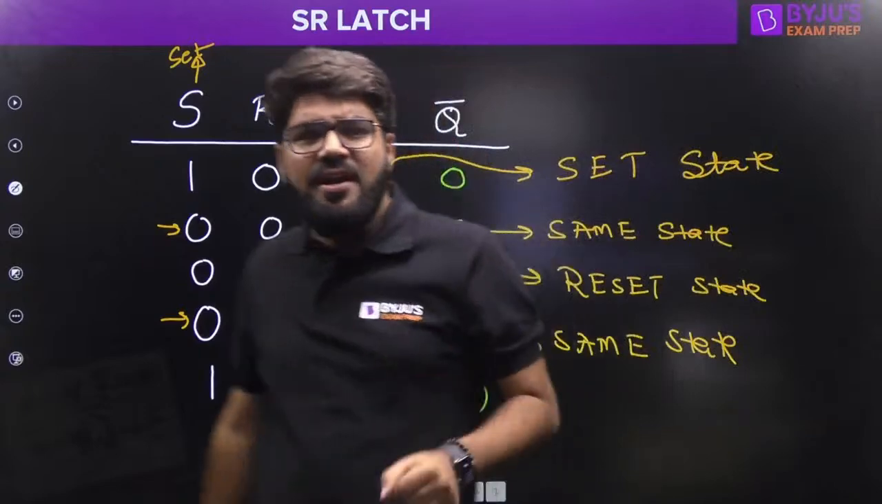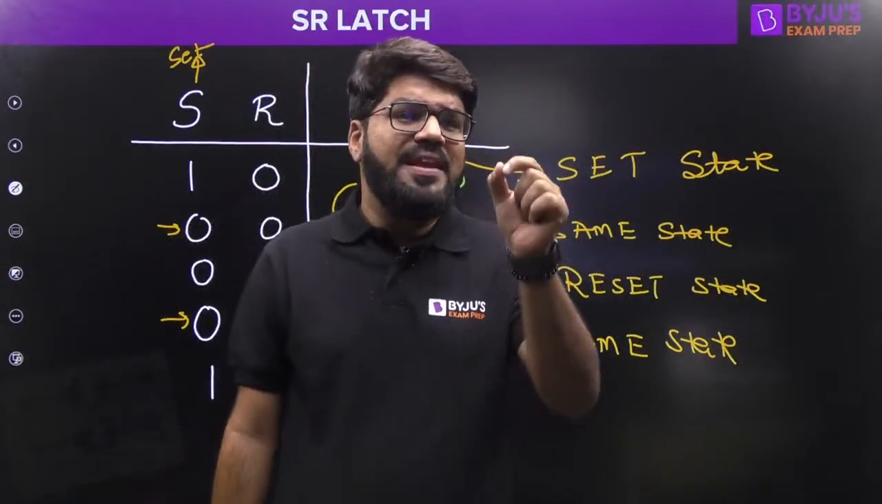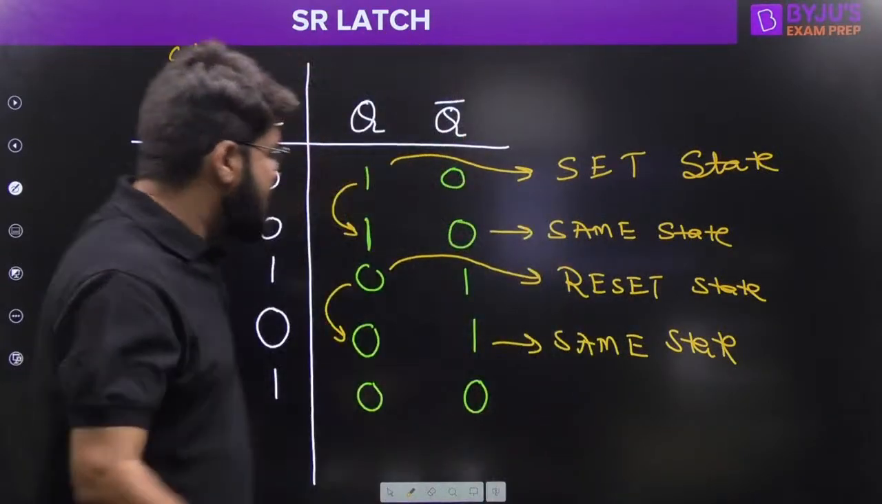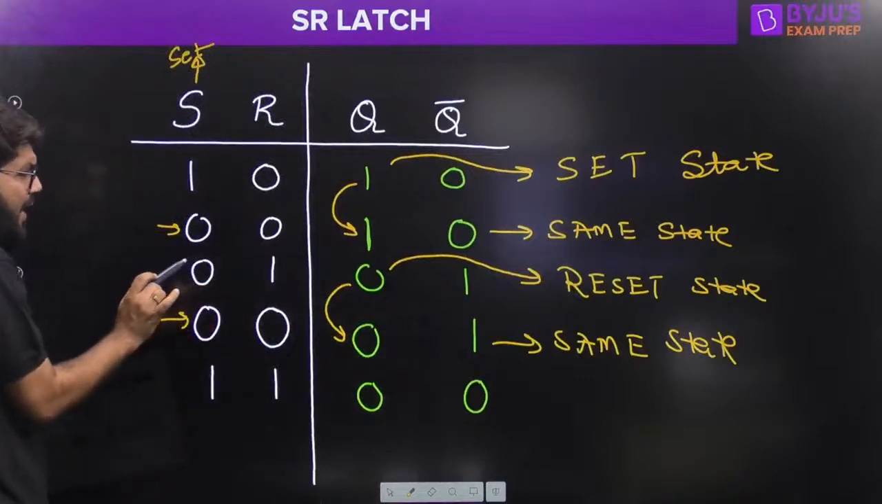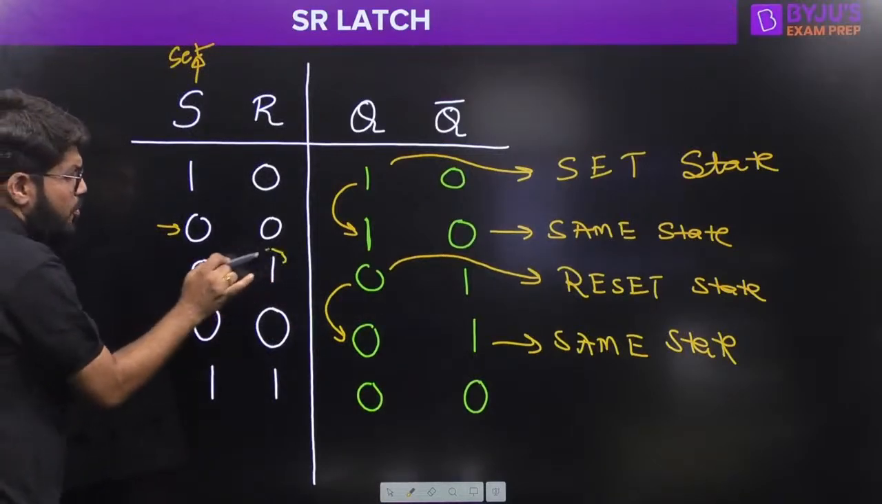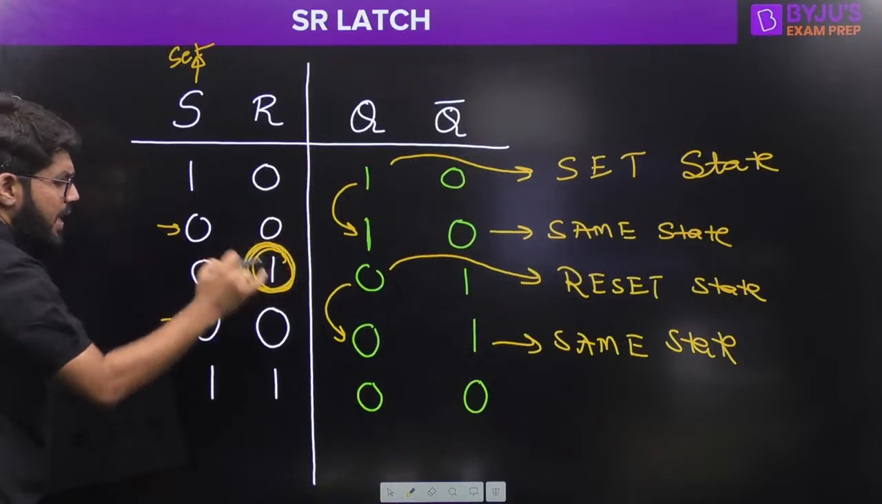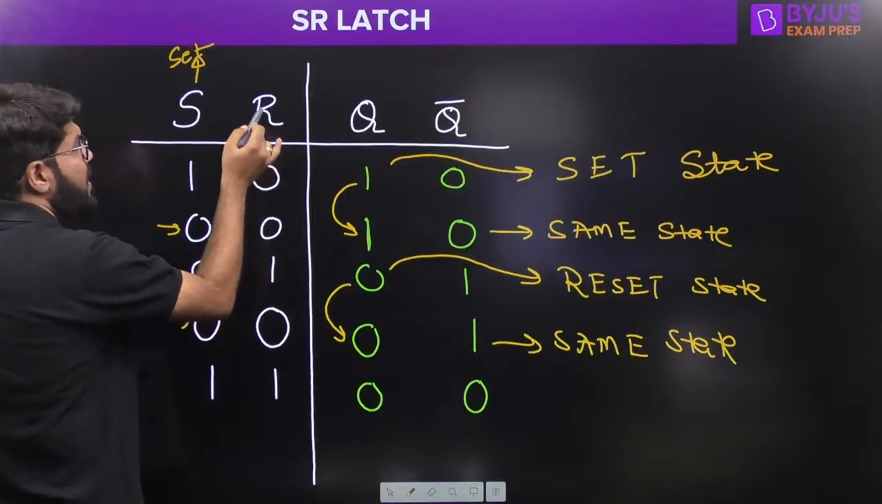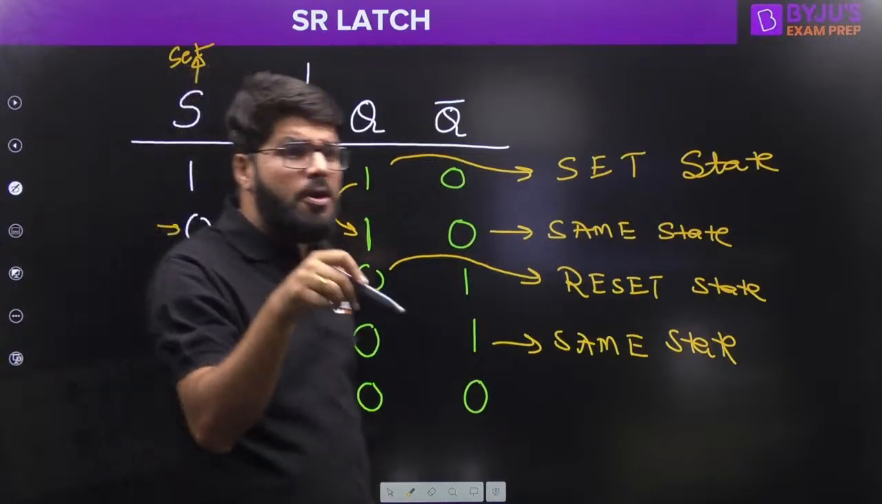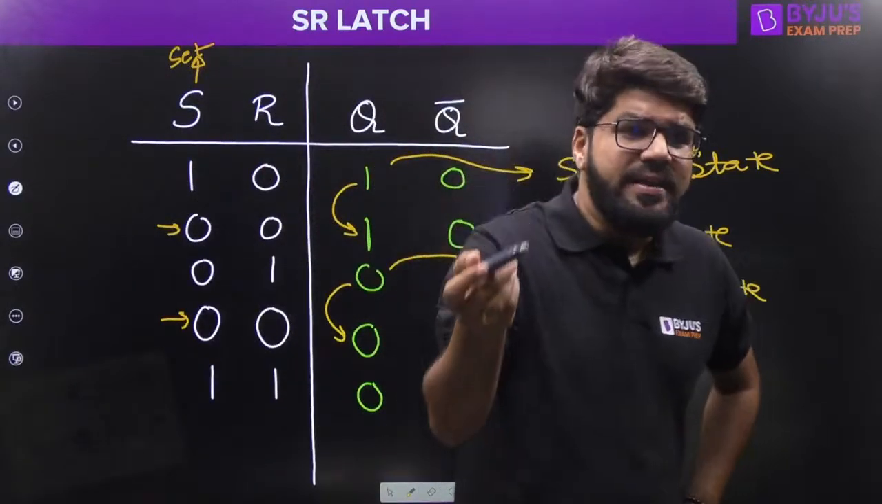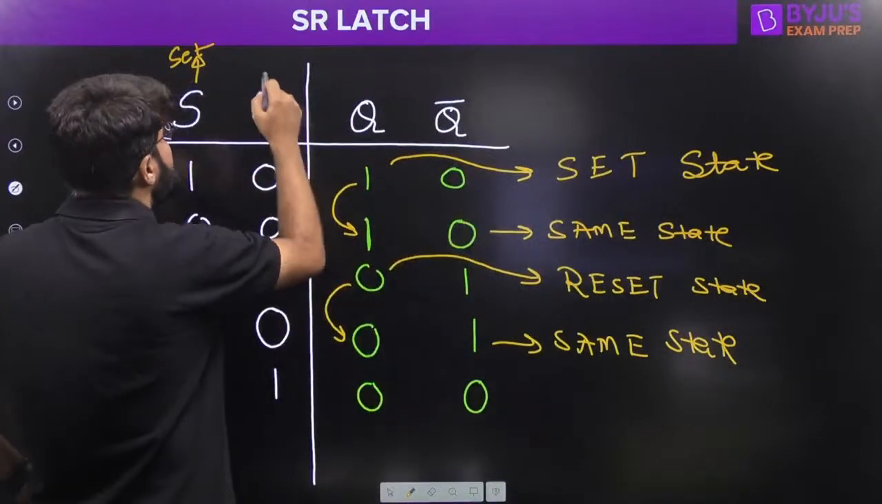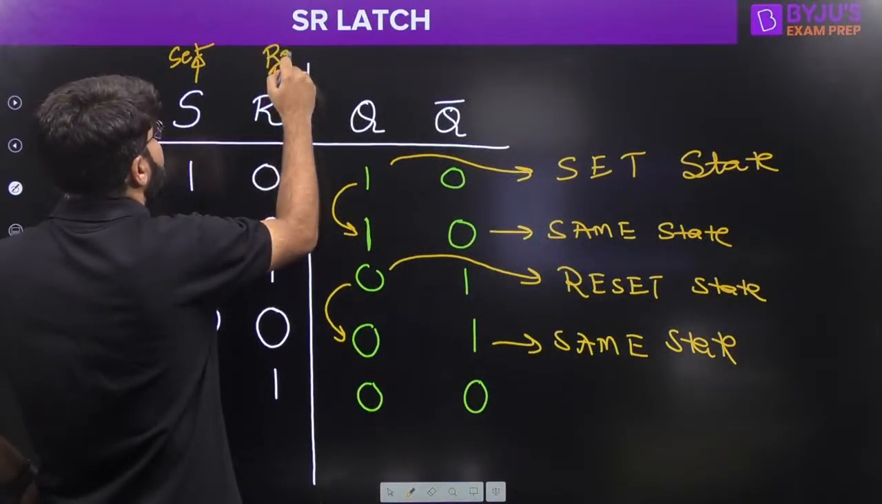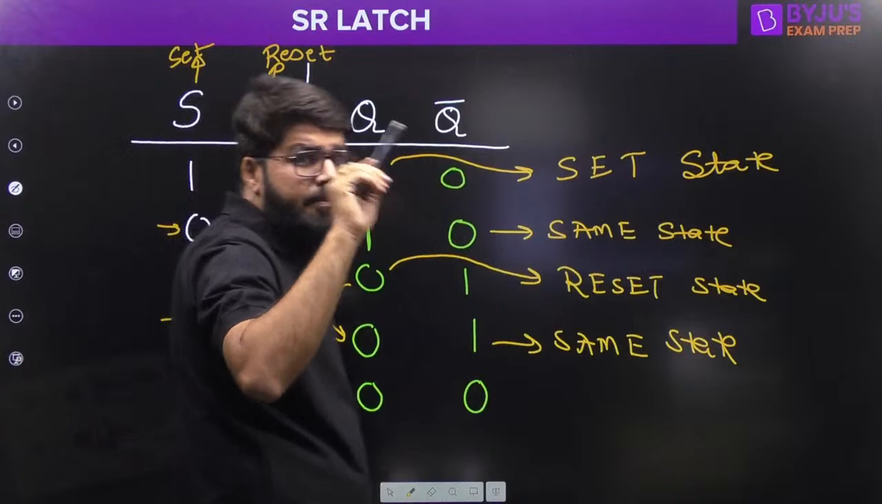If you want to reset the device, if you want to bring the latch into the 0 state, the reset state, what input combination should you apply? S0, R1. So which input is high now? The R input is high. So this particular input is responsible for making the device reset, and hence we call this the reset input. That is why the names are S and R.